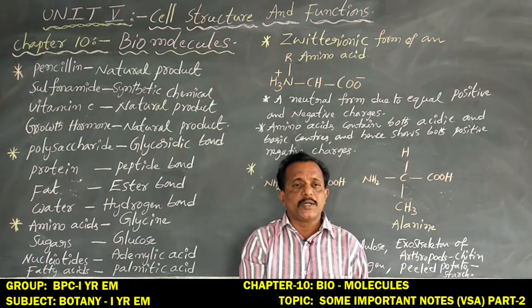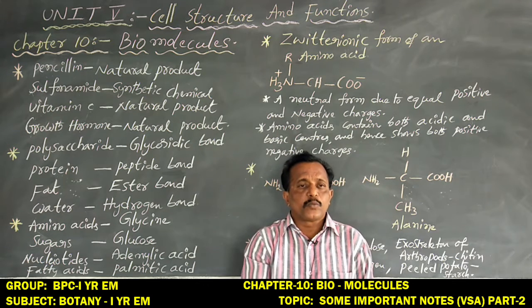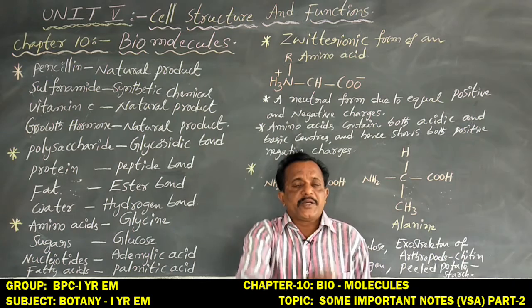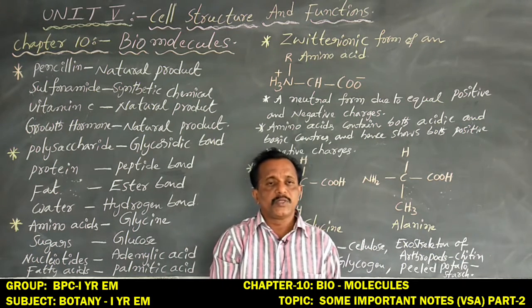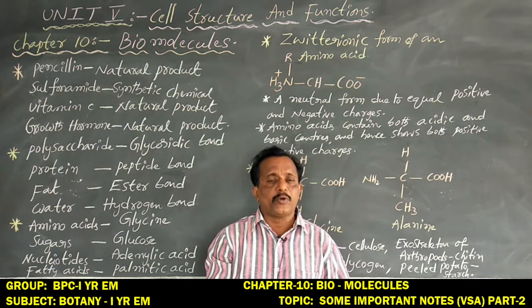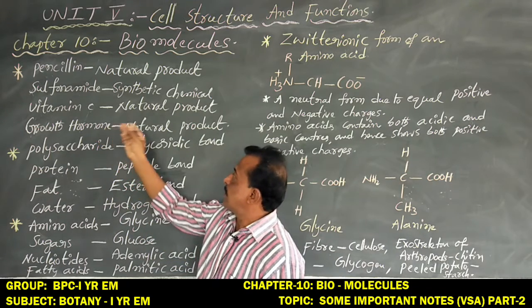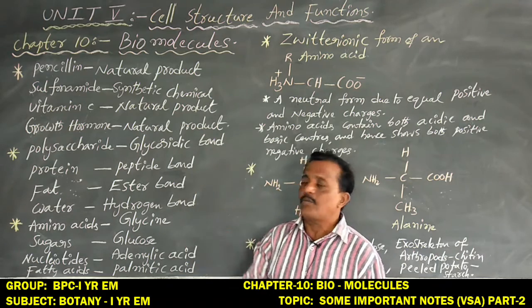These growth hormones are mainly involved in promoting plant growth and inhibiting plant growth. These growth hormones are produced naturally in the plant body. So growth hormone is a natural product.